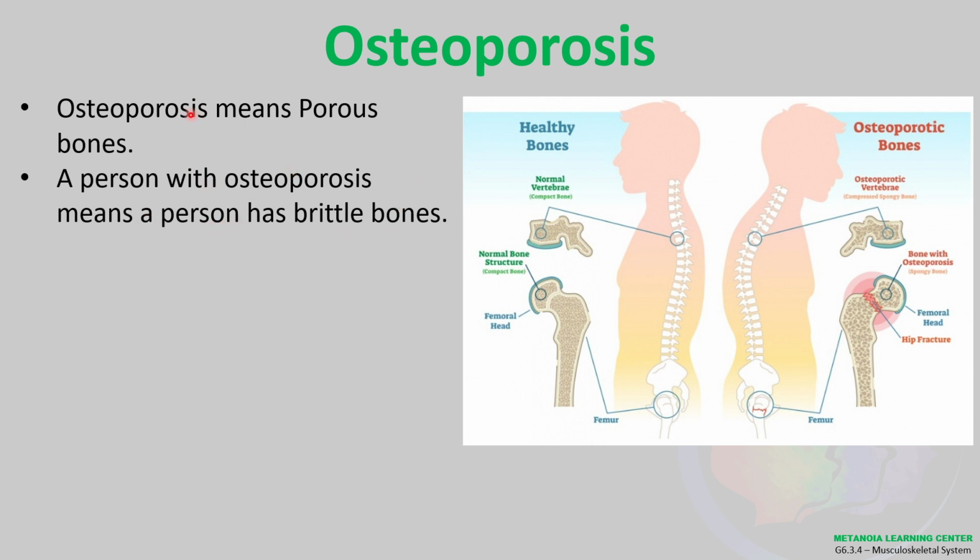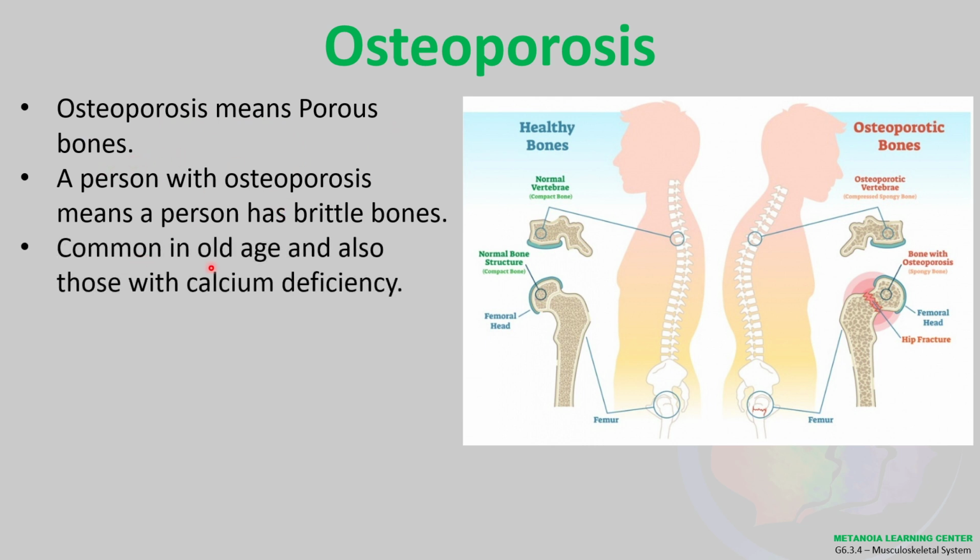Ano nga bang brittle bones? Anyway, osteoporosis means porous bones. Common in old age and also those with calcium deficiency. Ano nga bang ibig sabihin ng calcium deficiency? Yung mga hindi nagkaroon ng sufficient calcium in their body during their growth. Okay? So, like what it says here, no, brittle, ibig sabihin, it's sensitive. It's easy to break. Yan ang nakakatakot sa part na yan.